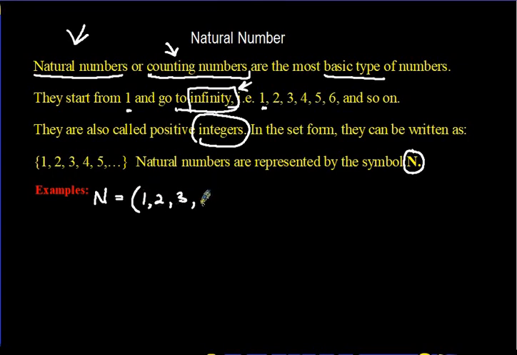We can put 1, 2, 3, and then we put these right here. You see those three dots? We call them an ellipsis. It means that it continues. Unless I ask you to write the set of natural numbers going up to a certain point, then you can include it specifically. But the three dots basically mean that it goes on in the same pattern. It doesn't have an end. Any questions or any problem with this that you want me to go over?